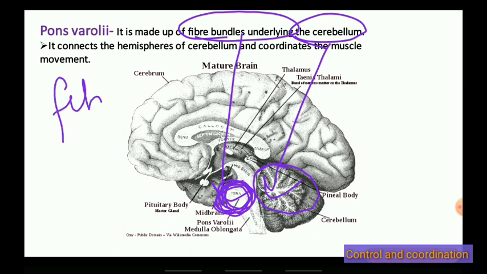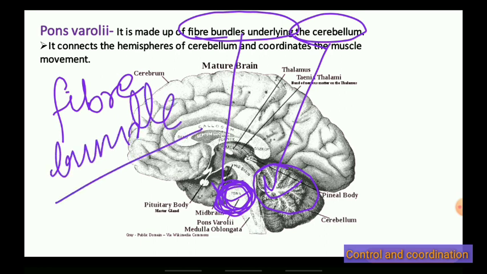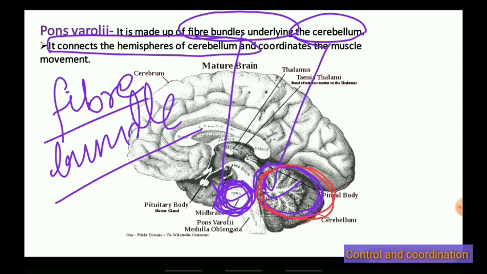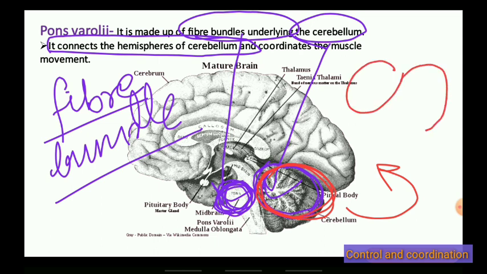So what is pons varolii? It is a fiber bundle. It connects the hemispheres of cerebellum. This is cerebellum. If you look at cerebellum from this side, it is divided into two parts like this.